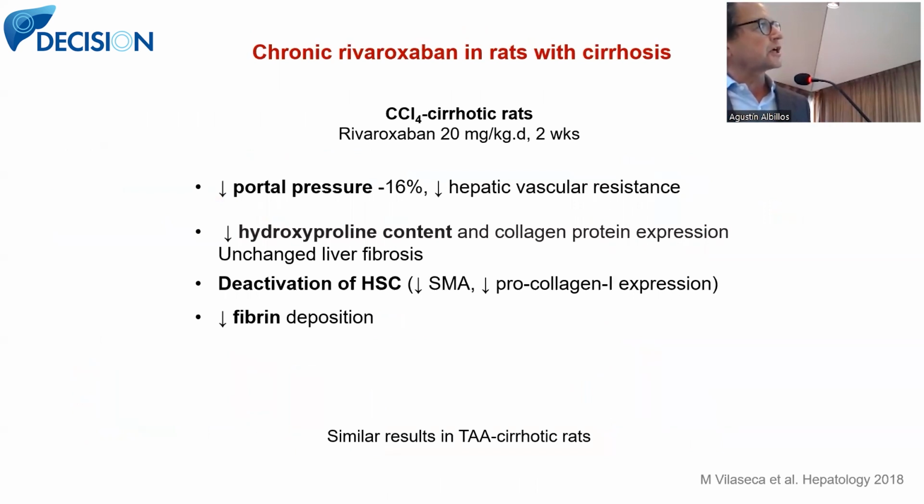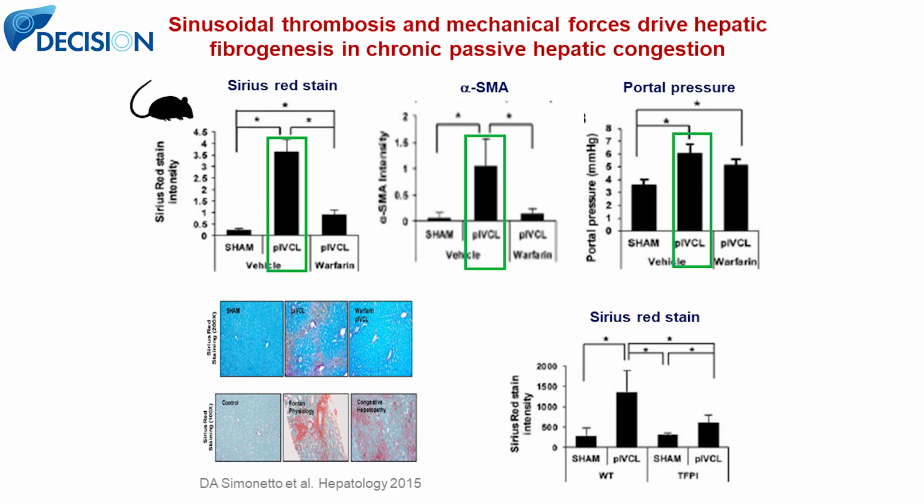Reduction in portal pressure, reduction in hepatic vascular resistance. They didn't get such a sharp decrease in the amount of fibrosis in the cirrhotic liver, but they show maybe a better marker, a reduction in hydroxyproline content, the activation of hepatic stellate cells, a reduction in fibrin deposit. What this means is that it is not a specific effect of enoxaparin, but probably of any other anticoagulant.